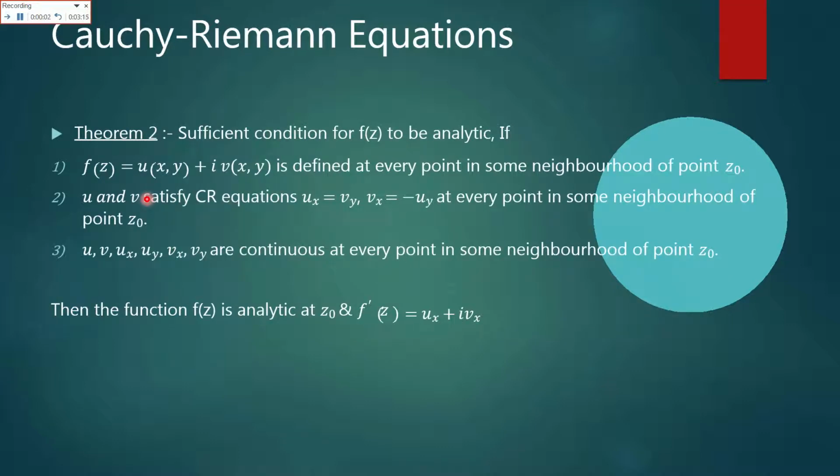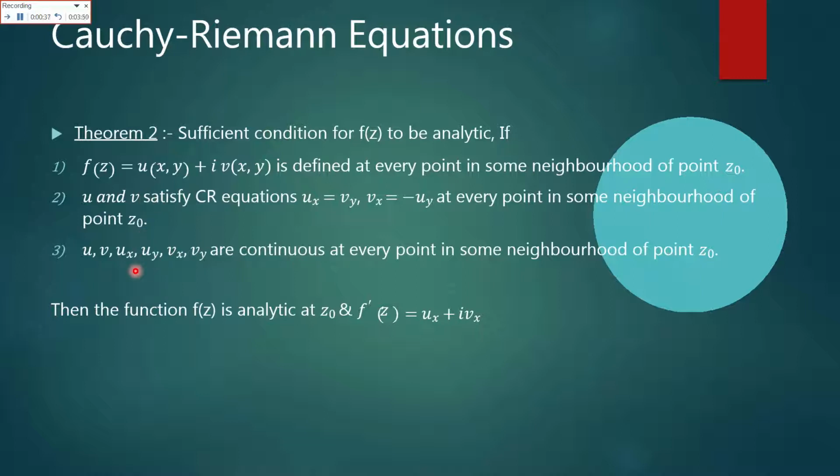Now theorem 2, the sufficient conditions for a complex function f of z to be analytical. There are some conditions for the Cauchy's theorem to be applicable. Number 1, the complex function f of z, that is equal to u of x y plus iota v of x y, is defined at every point in the same neighborhood of the point z naught.